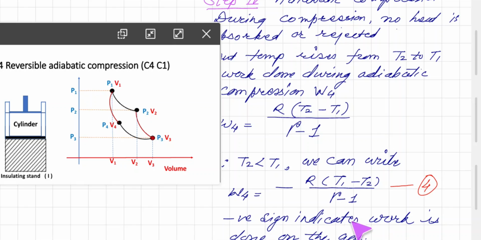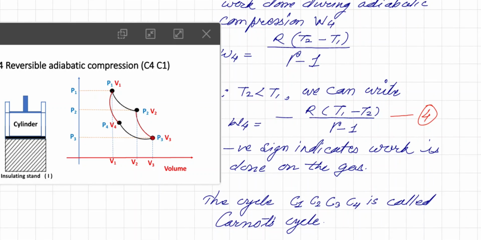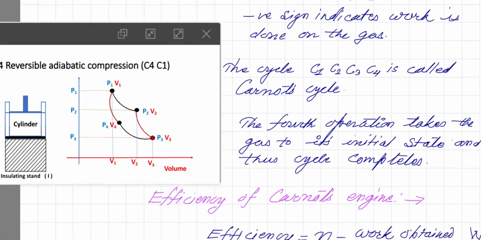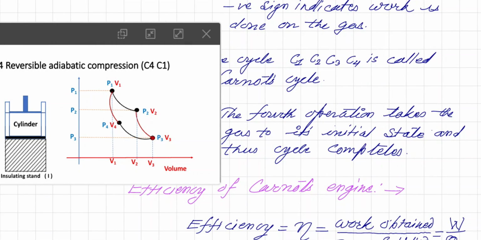So here it is, negative sign indicates that work is done on the gas. Now the cycle C1, C2, C3, C4 is called a Carnot cycle. So here it is C1, C2, C3, C4, and again it goes to C1. So this cycle is called a Carnot cycle. Now the fourth operation from here to here takes the gas to its initial state, and thus we can say the cycle is complete. Now we are talking about efficiency of heat engine.